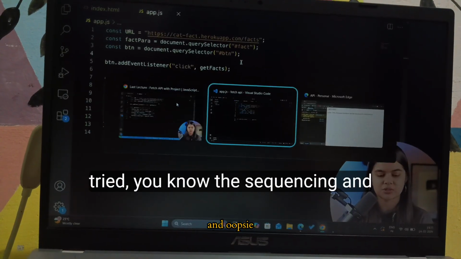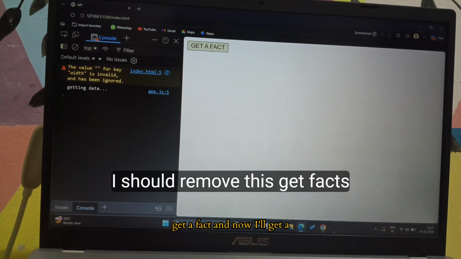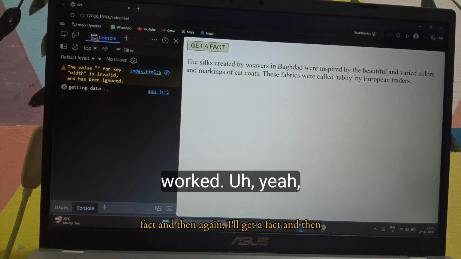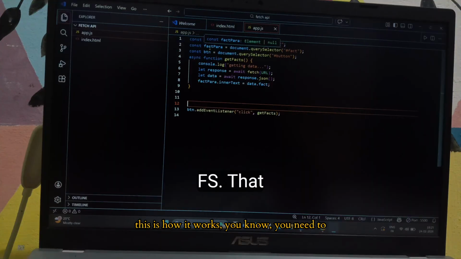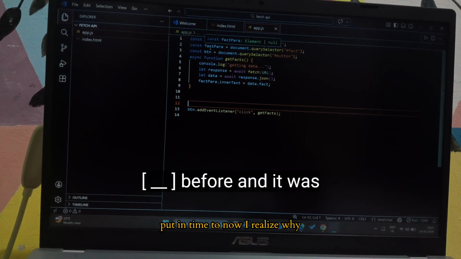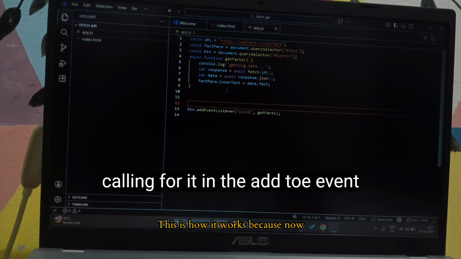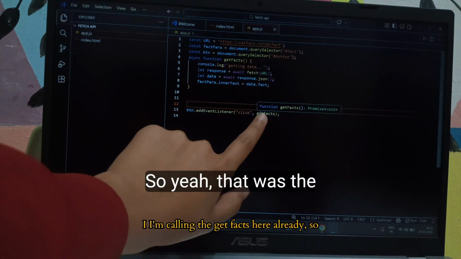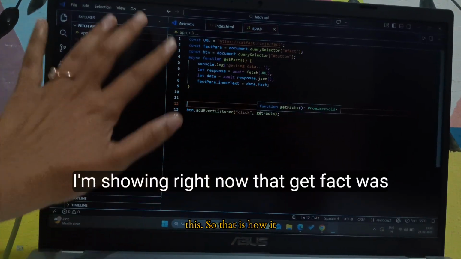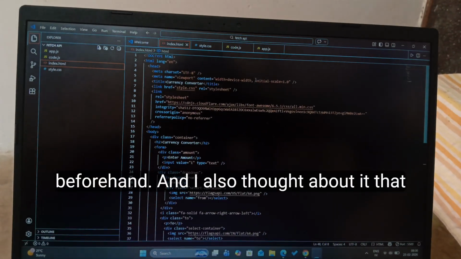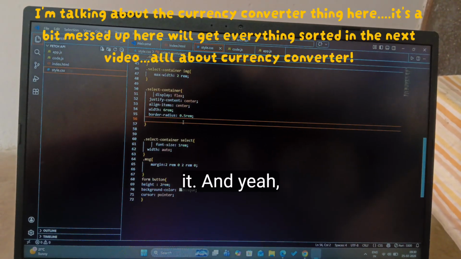So here I tried the sequencing and all, and then I finally figured out that maybe I should remove this get fact, the callout function, and then it worked. Yeah, it worked, and then I got my facts. That was the issue. I was calling get fact before, and it was not needed because I was already calling for it in the add event listener thing. So yeah, that was the issue. And this is what I'm showing right now, that get fact was there beforehand, and I also thought about removing it, but I didn't, because before it was working through it.